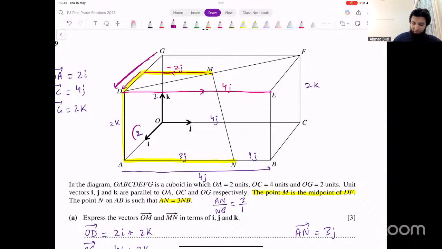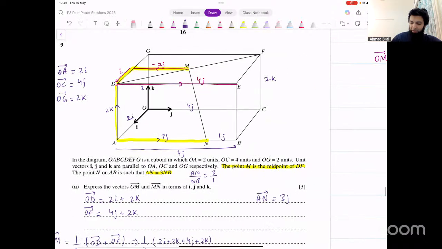That's the same thing as this. That's 2i. So this complete vector would also be 2i. So what would be half of that? The half of that would be i. And then we have this minus 2k, because in the upwards direction it was 2k. In the downward direction, it will become negative. And then 3j in this direction, and that will give us MN.